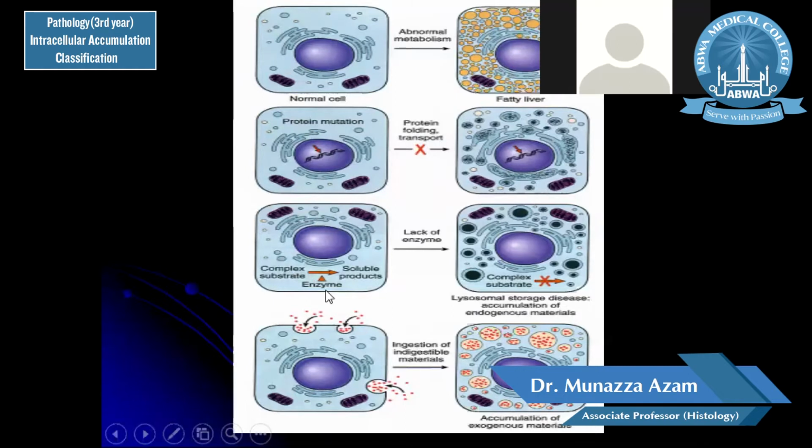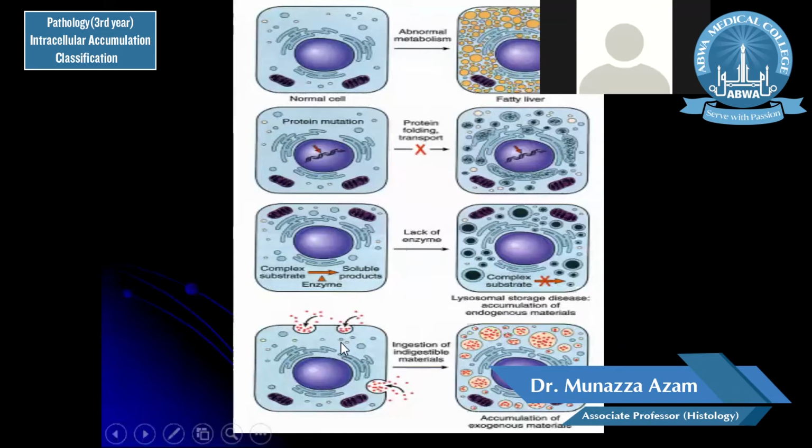Inside the cell, with the help of enzymes, complex substrates are broken down into soluble products. If this enzyme is lacking, the complex substrate will not be broken down. It will not be converted into soluble products, and this can lead to accumulation of the complex substrate inside the cell. This is because of lack of enzyme inside the cell, which can lead to accumulation or disturbed homeostasis. The best examples to understand this mechanism are the lysosomal storage diseases or glycogen storage diseases, because of accumulation of endogenous materials.